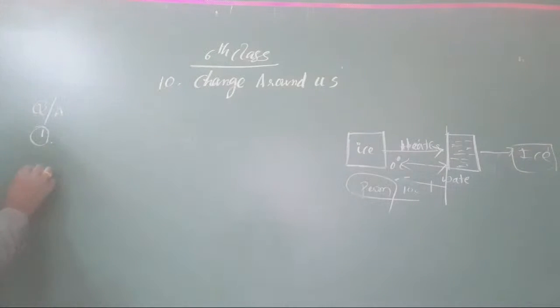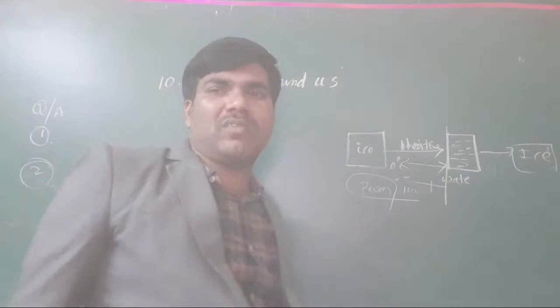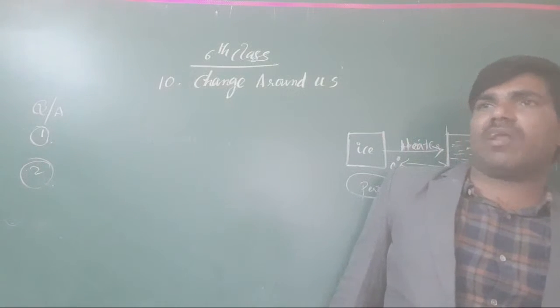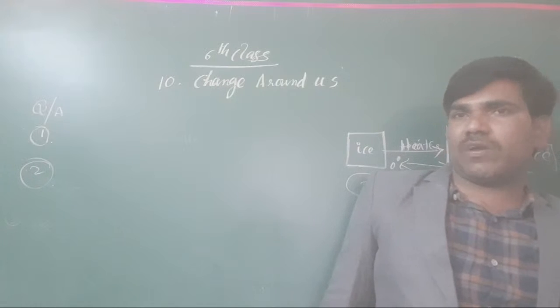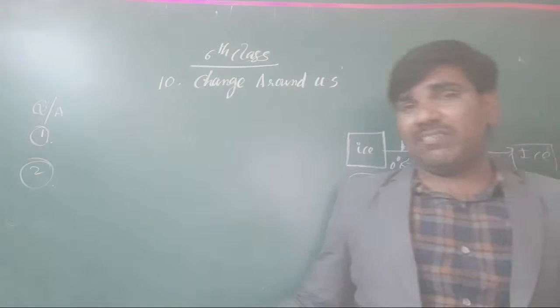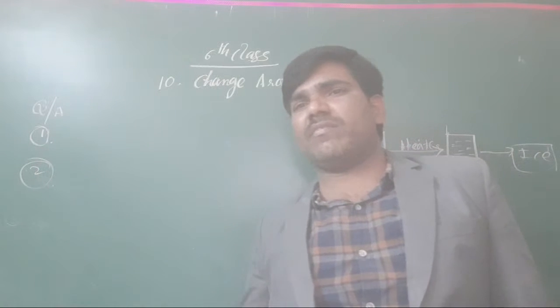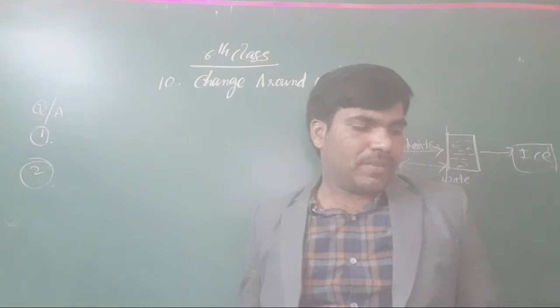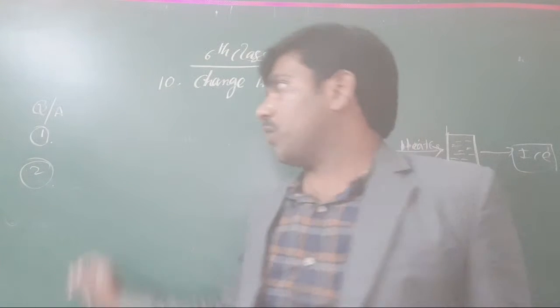Okay, clear, all of you? Because of the color change, because of the mass change, nothing but weight loss of iron. Okay, now as well as here one more thing we consider. One layer is formed on the surface of the iron things. That is only called rusting of iron. Next come to here, the third one.